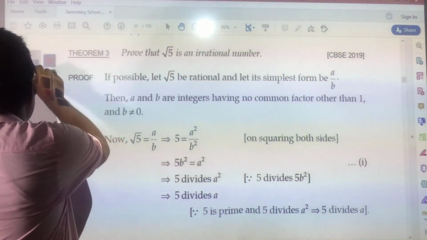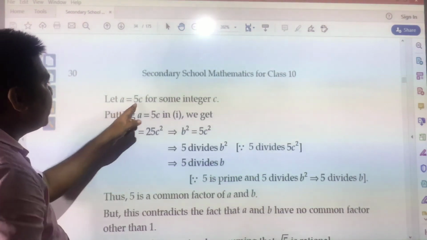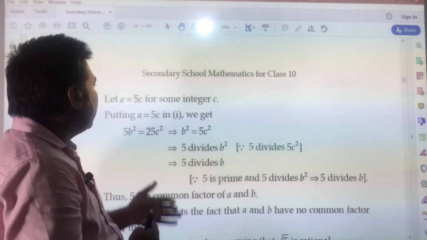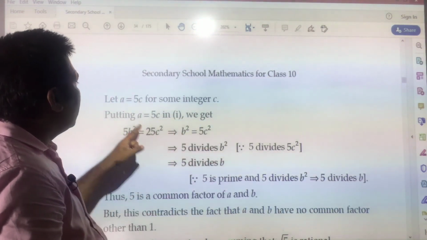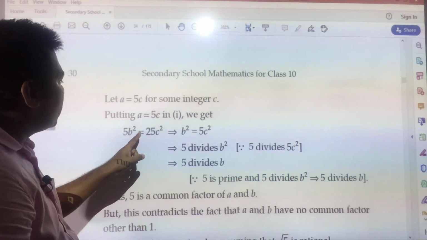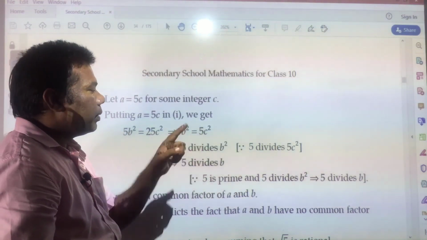And then again you assume a is equal to 5c. In root 2 we had assumed 2c, in root 3 we had assumed 3c, and here 5c. And then you put the value in equation 1, you will get 5b square is equal to 25c square, and you will get b square is equal to 5c square.